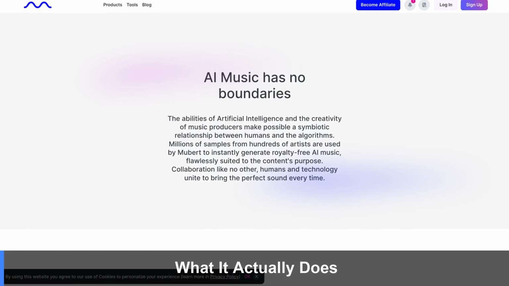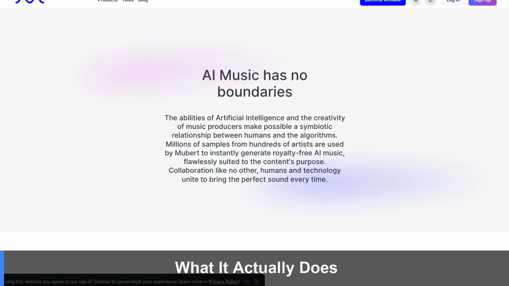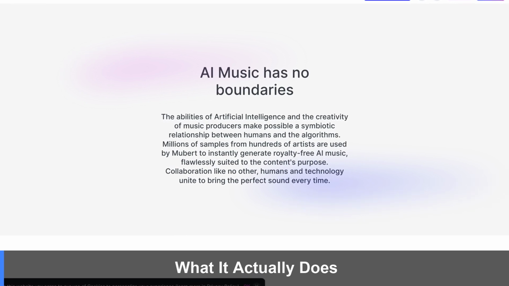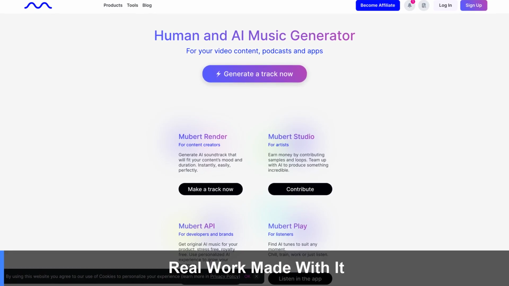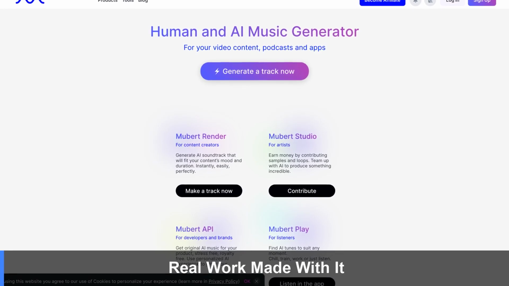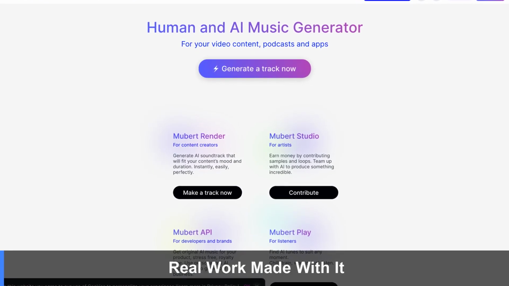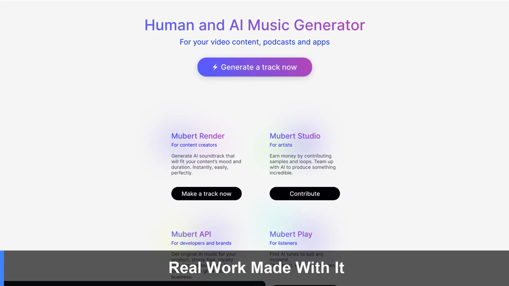Here's what makes Mubert worth your time, taken straight from the tool itself. First, human and AI music generator. On top of that, AI music has no boundaries. That's real capability, not marketing fluff. And these aren't mock-ups. This is real work people made with Mubert. Look at the quality, and keep in mind they had no experience when they started.